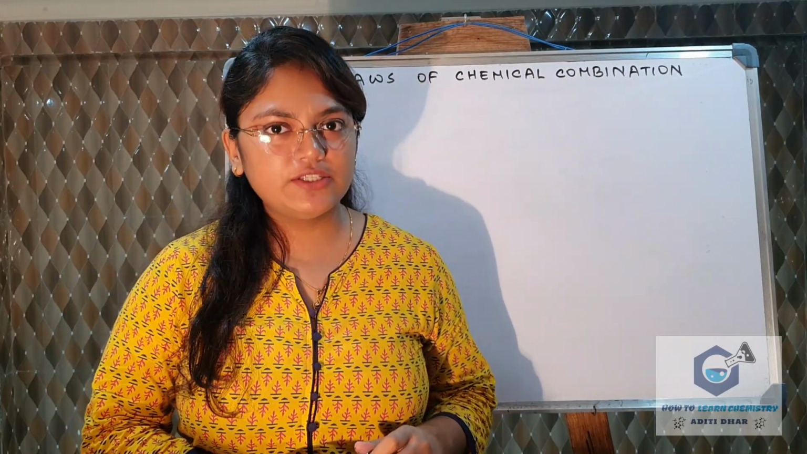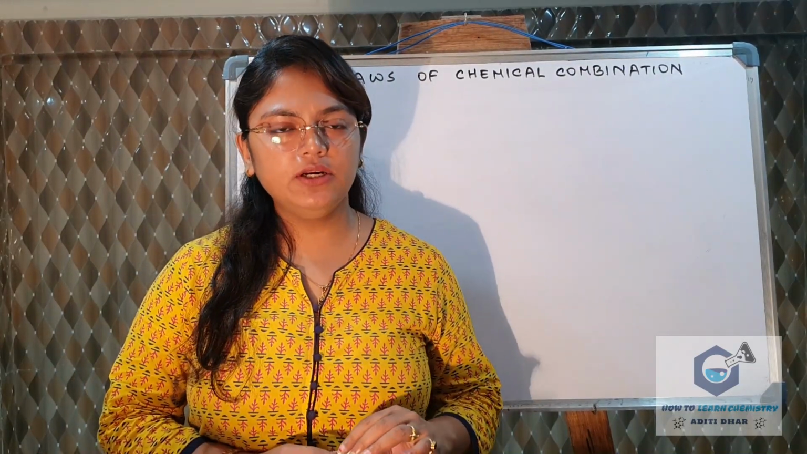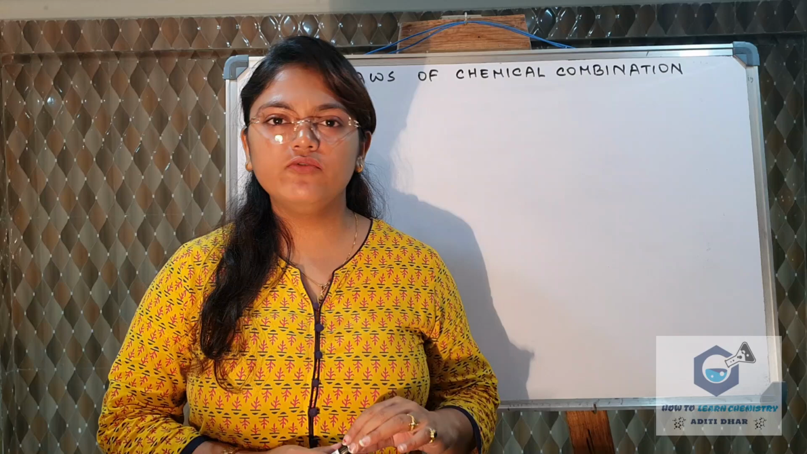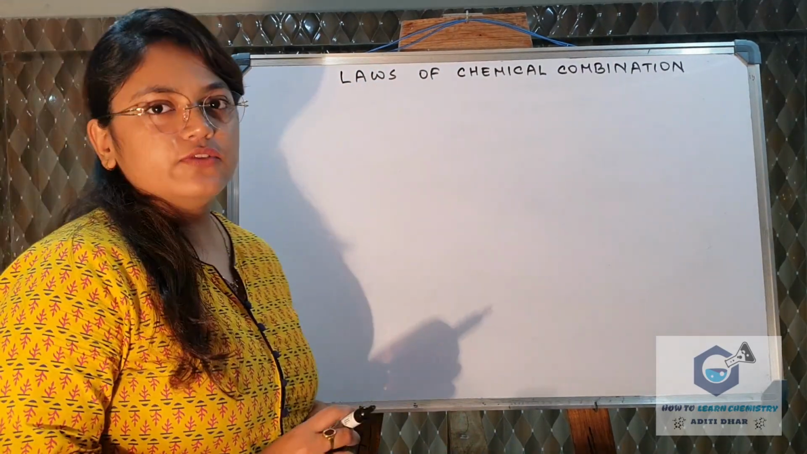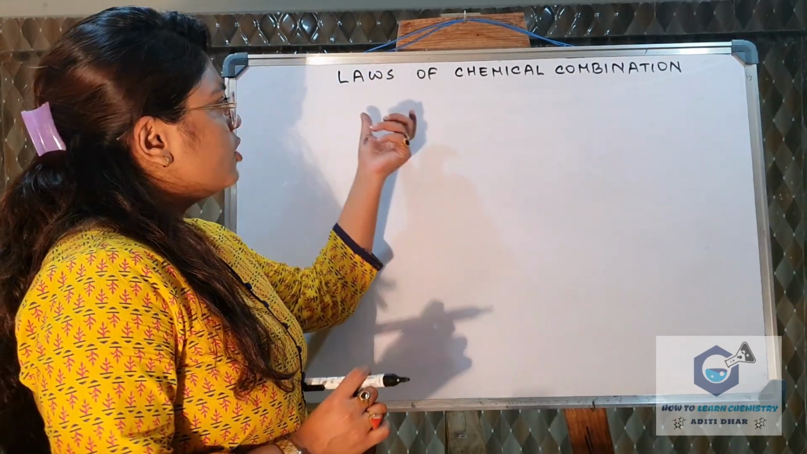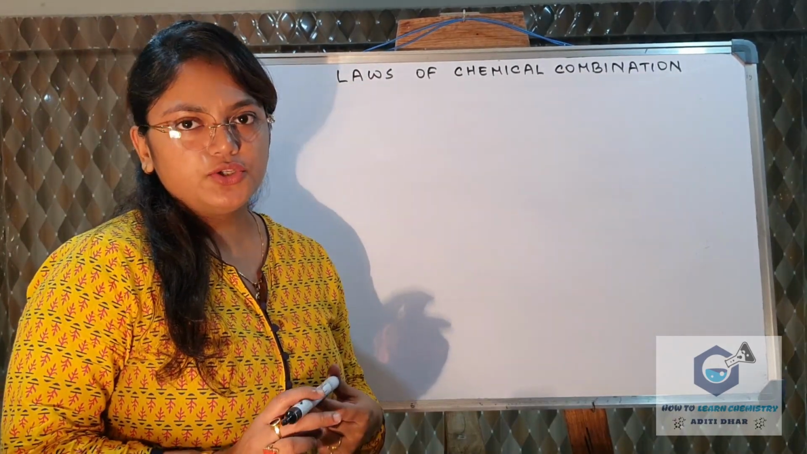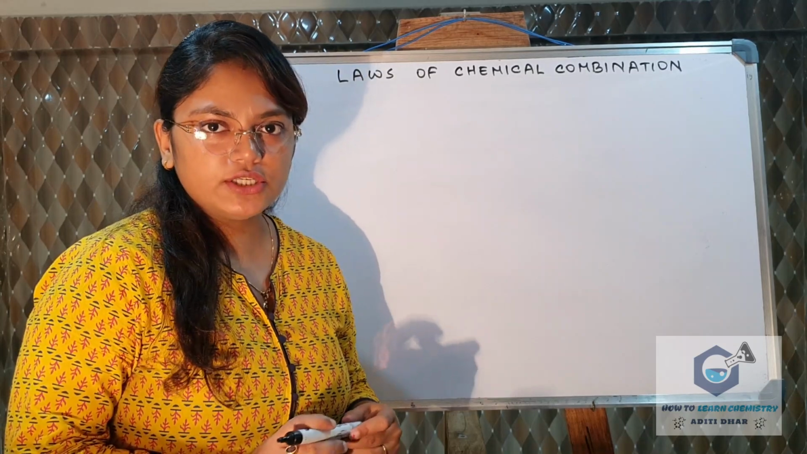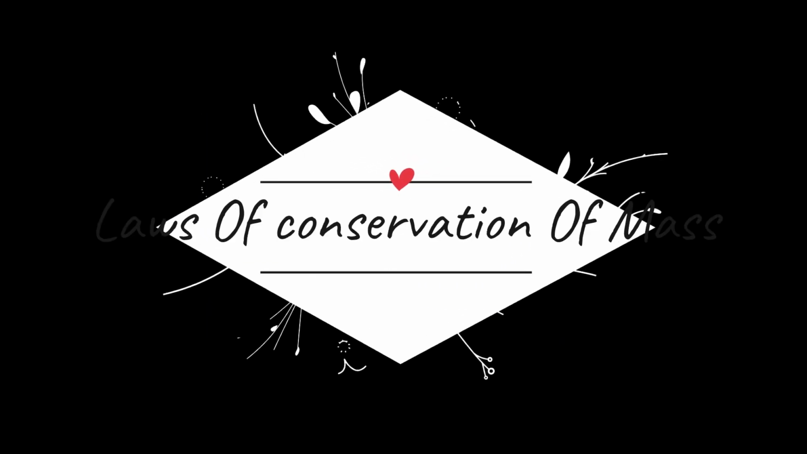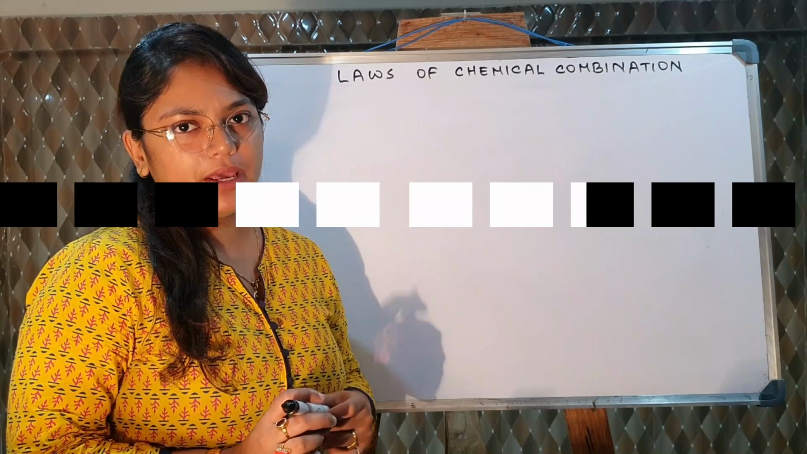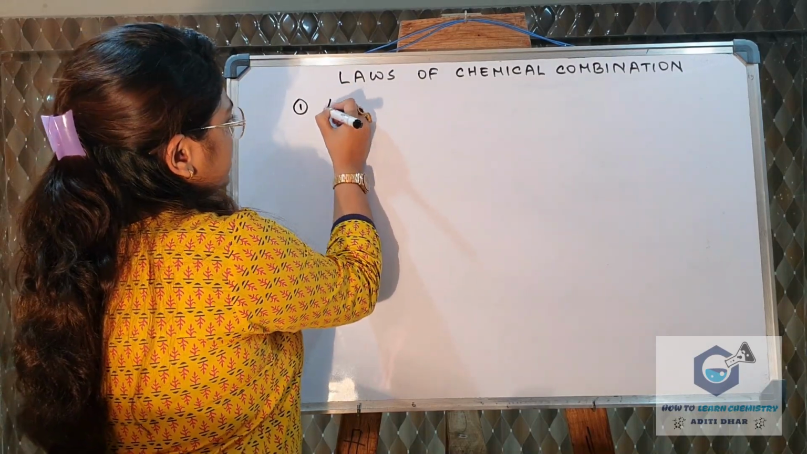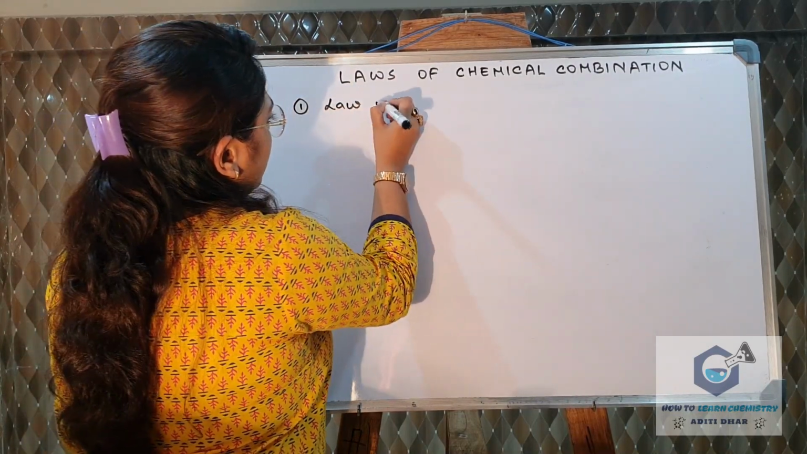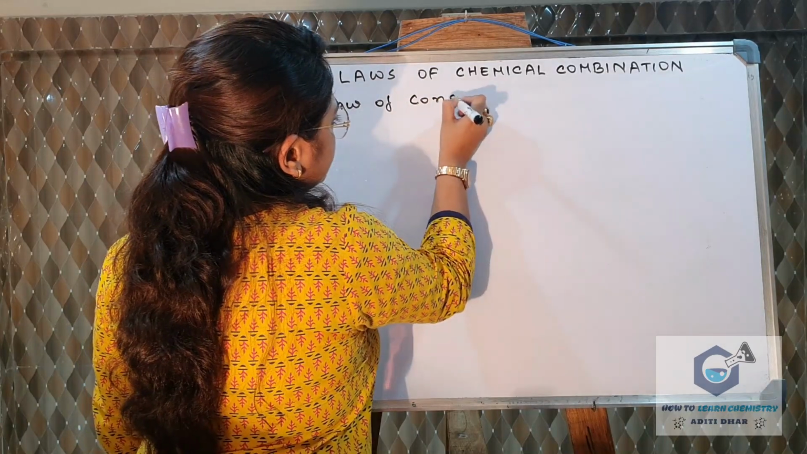Basic concepts of chemistry. That is the first chapter of class 11, and then we have many more to see. The first part of the chapter deals with laws of chemical combination. So there are a total of 5 laws and we will see them one by one. The first law of chemical combination is the law of conservation of mass.